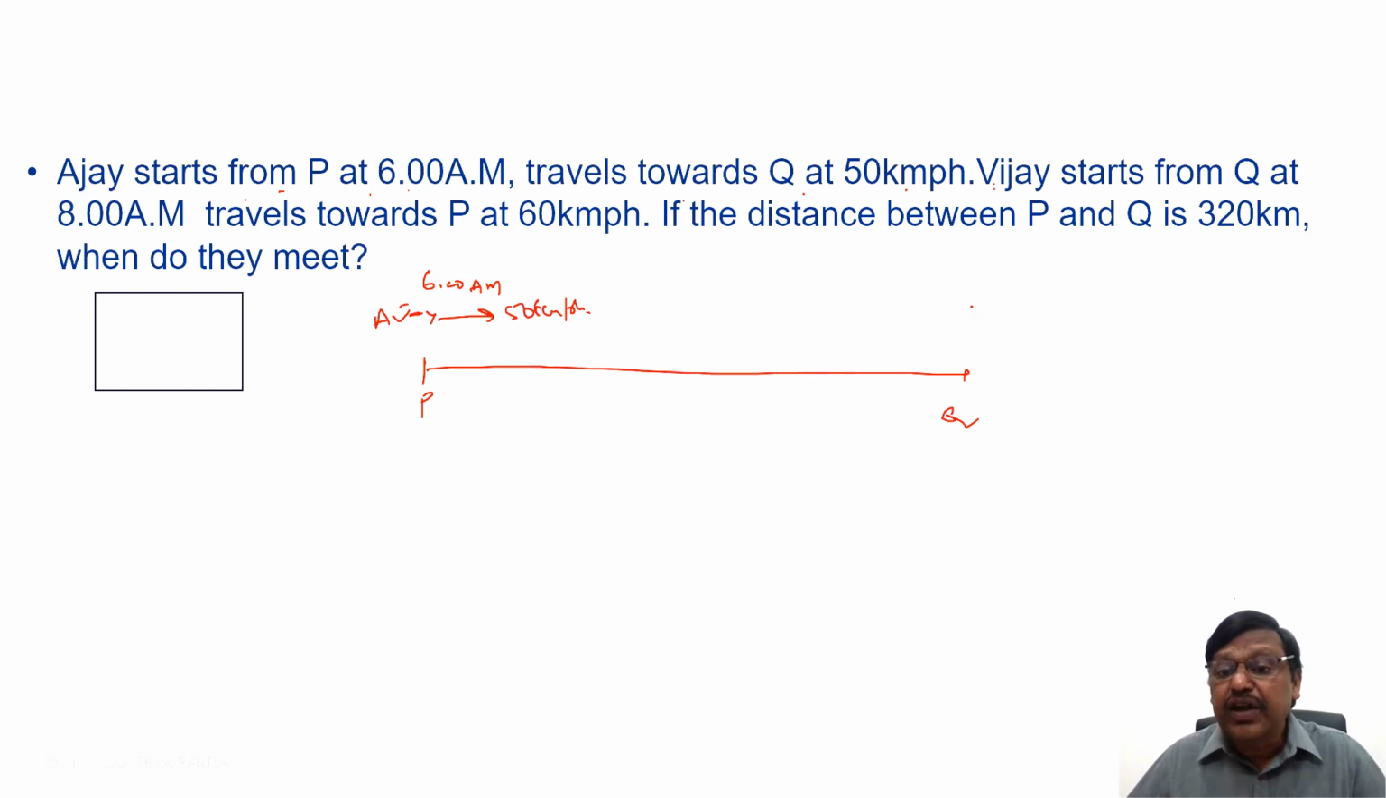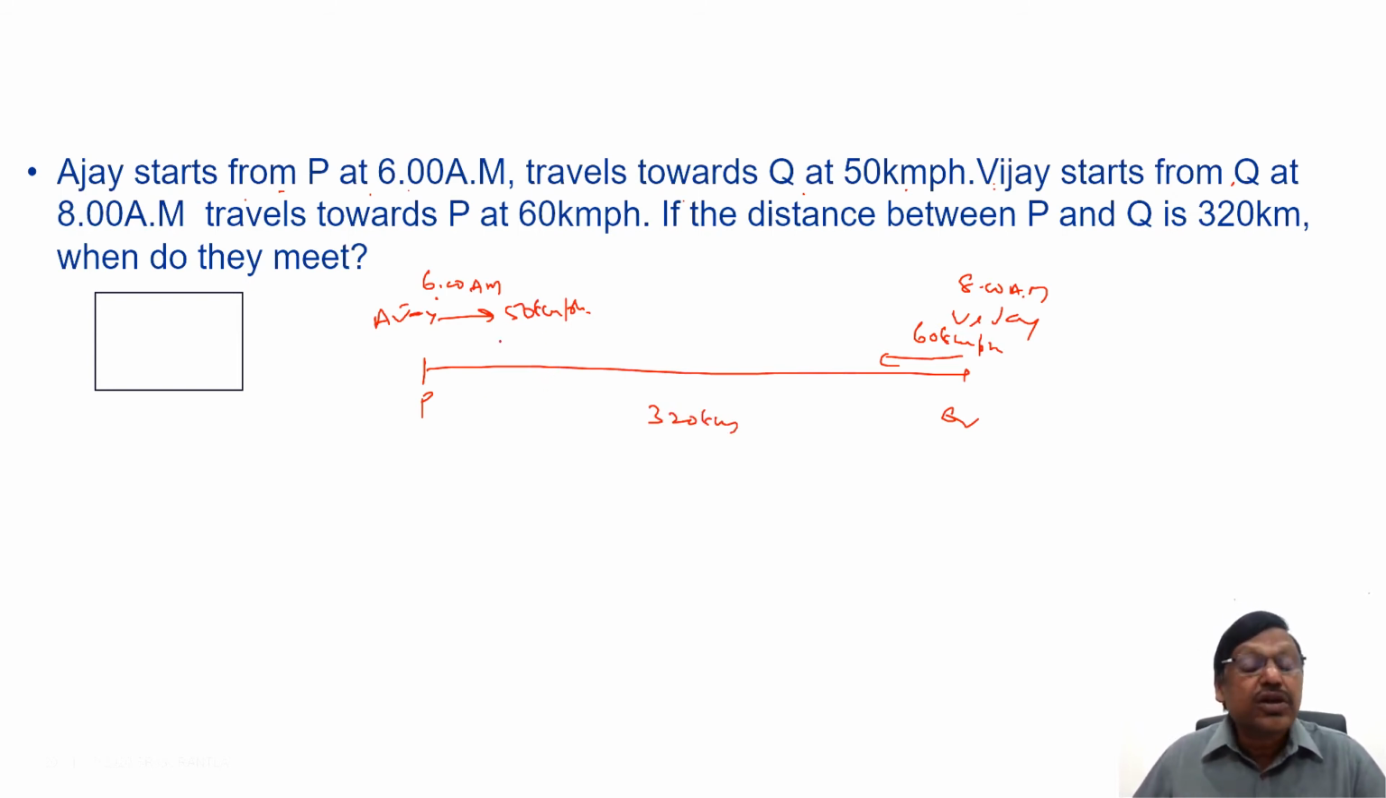Vijay starts at what time from Q? Vijay starts from Q at 8 a.m. Ajay starts at 6 a.m., Vijay starts at 8 a.m., and he goes towards P at what speed? 60 kilometers per hour speed. If the distance between P and Q is 320 kilometers, when do they meet?